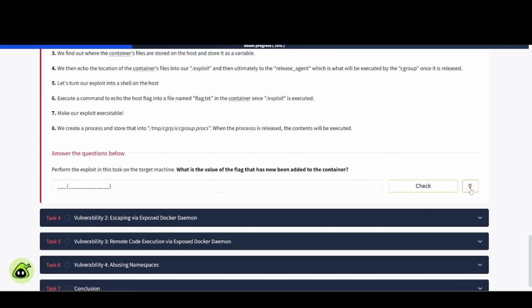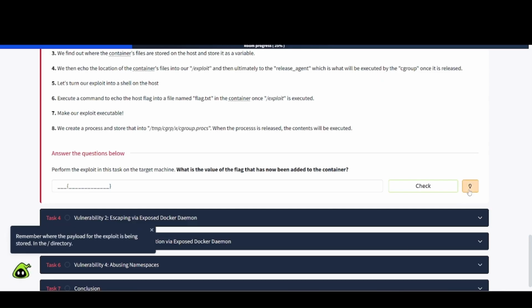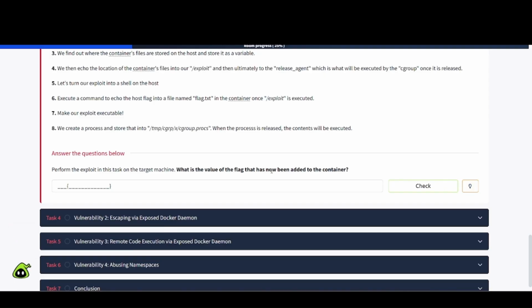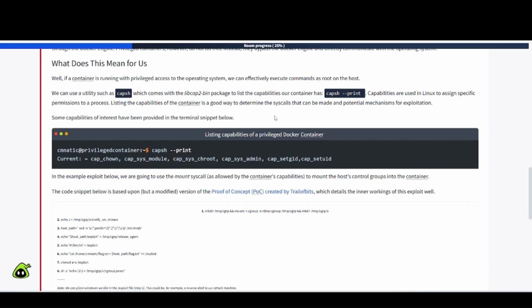Remember where the payload for the exploit is being stored, it looks like in the root directory. Okay, so go ahead and pause the video and try to do this yourself, and then we'll come back and step through it together. Okay, we're just about ready to rock and roll.